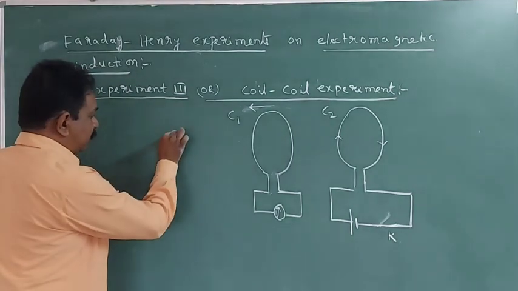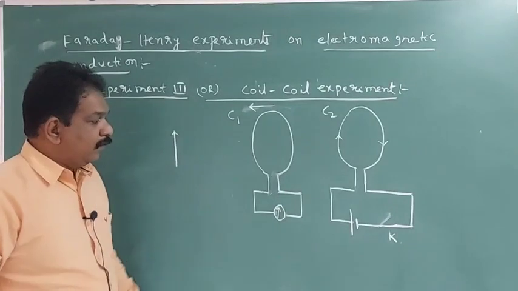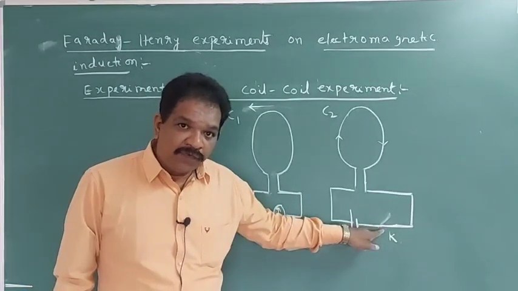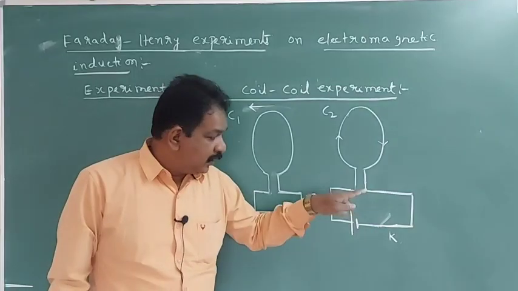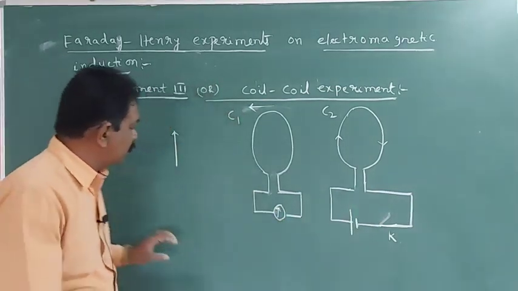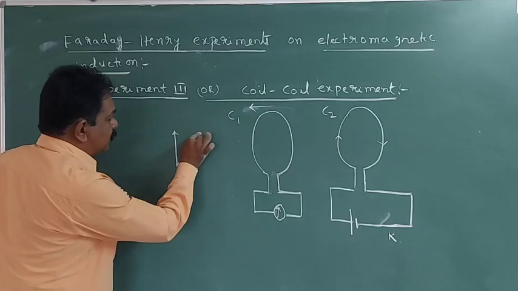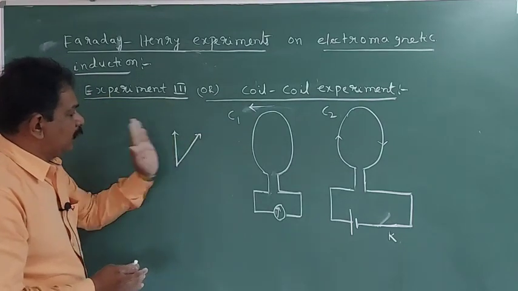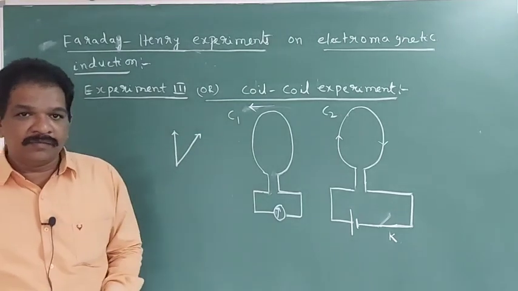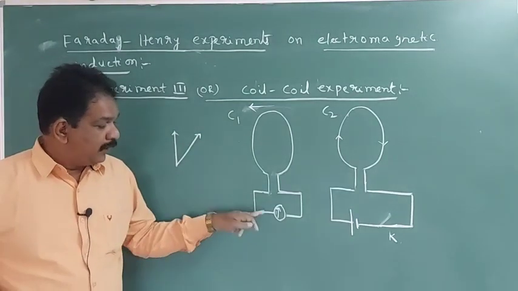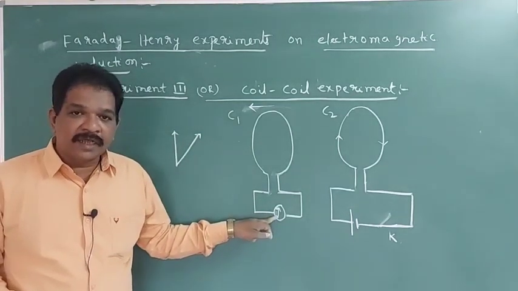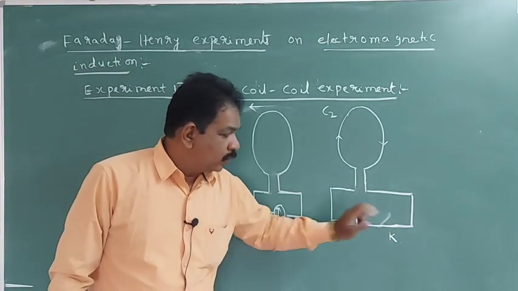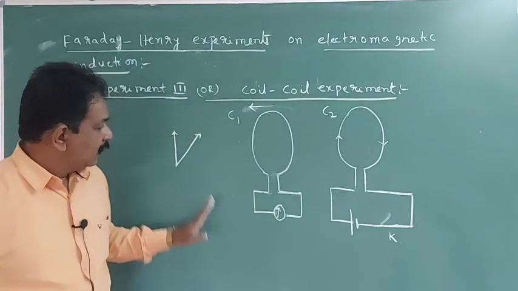At the moment of closing, the pointer comes like this and again it comes to 0. Means a momentary deflection in this galvanometer is observed when you close the key.